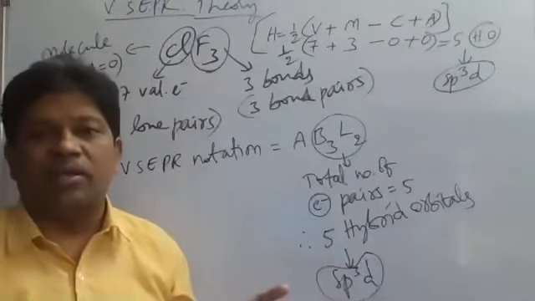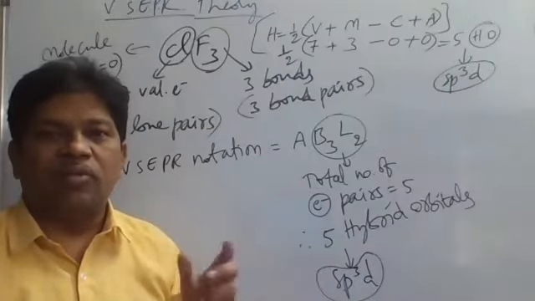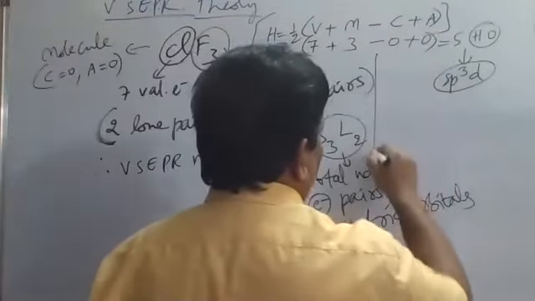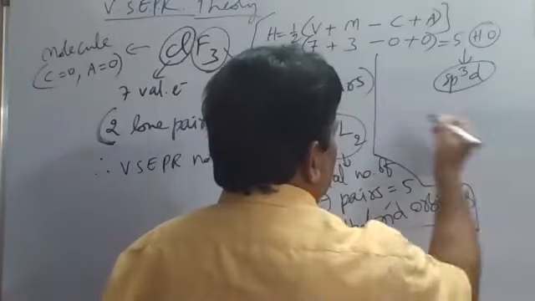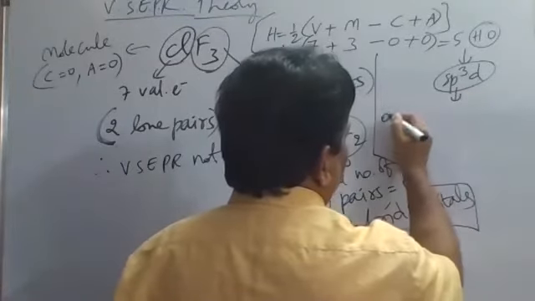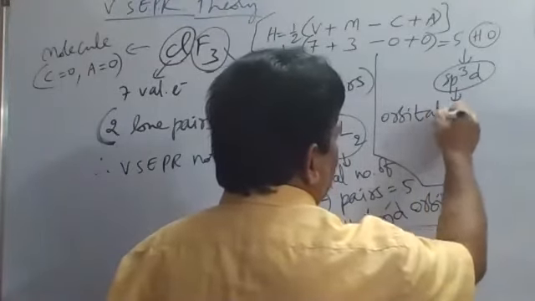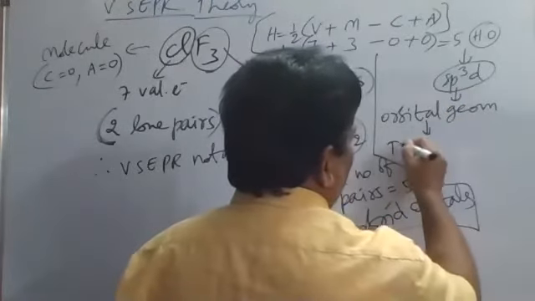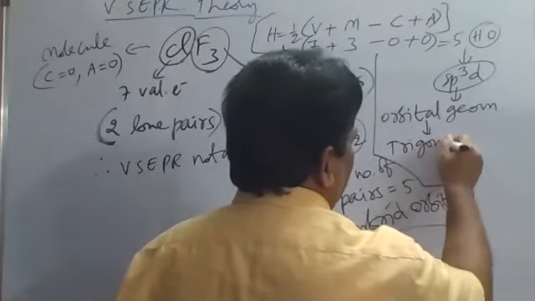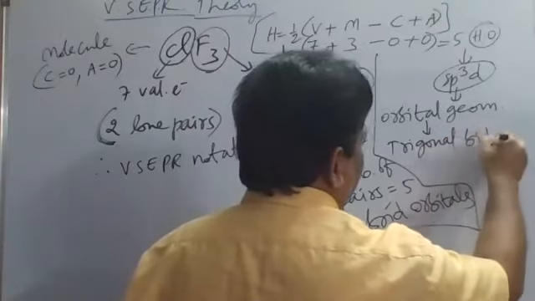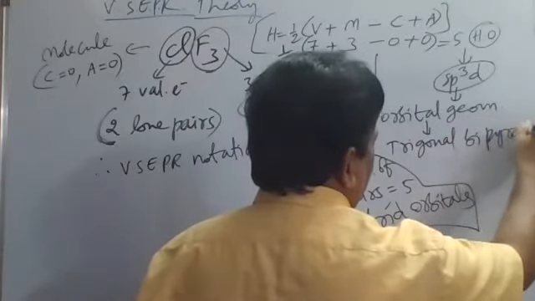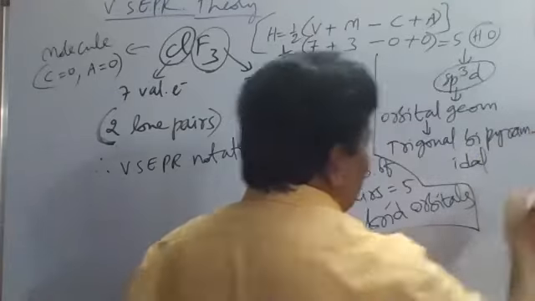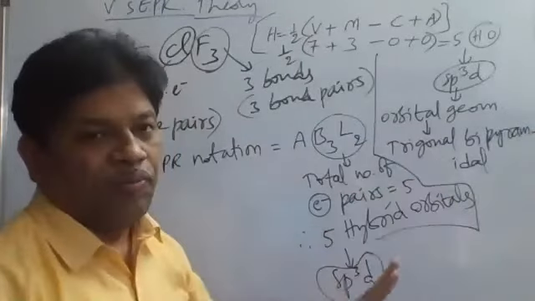Orbital geometry will be trigonal bipyramid. Trigonal bipyramid will be the orbital geometry. Remember, the orbital geometry here is trigonal bipyramidal.